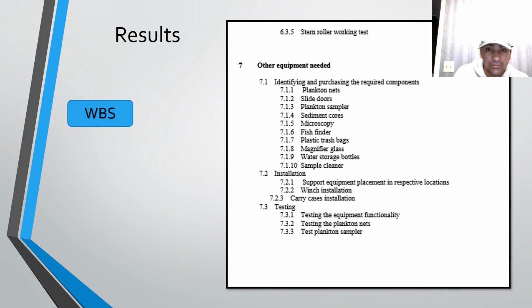The seventh and last component in the construction of the boat vessel is miscellaneous items, items which we can't put into any category, like plank and net, slide doors, microscope, fish finder, plastic trash bags, magnifying glass, etc. And also their installation and testing.